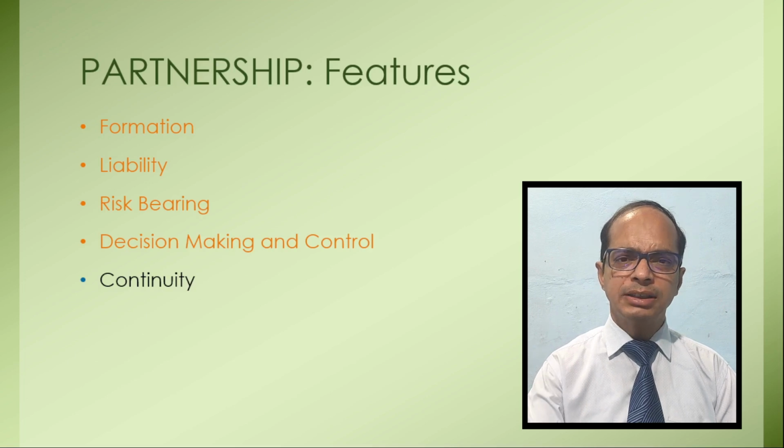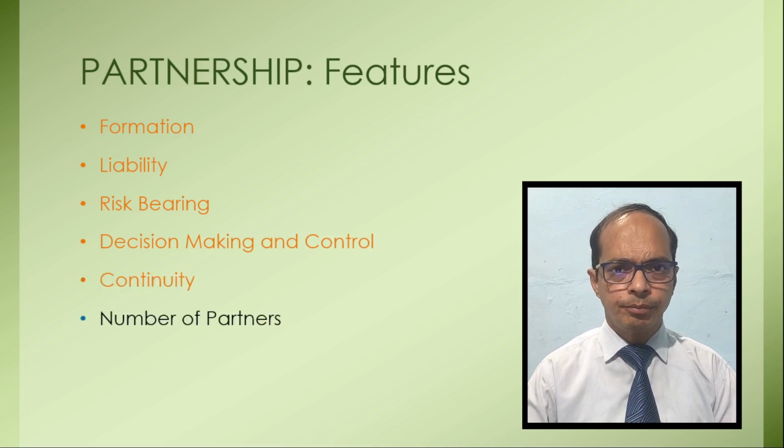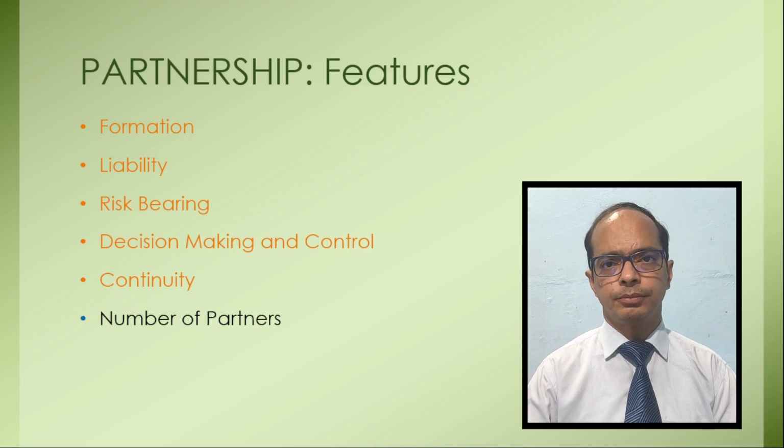So the life of the business institution cannot be continued for a long time in this manner. As I told you already, regarding the number of partners, a minimum of 2 partners is required. The age of these partners must be 18 years or more, which means 2 adult members are required to form a partnership firm.